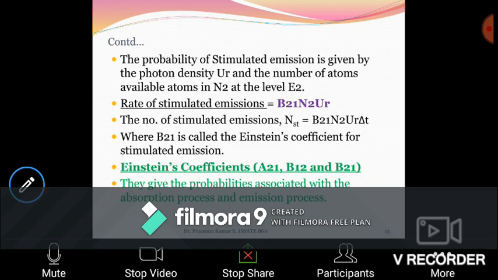In any transition, because a million atoms are available, you cannot count them by numbers 1, 2, 3, 4, 5 and so on. So the number of probable absorptions or probable emissions is given by these coefficients A21, B12 and B21. The Einstein coefficients give the probabilities associated with the absorption processes as well as the emission processes. So this completes today's discussion.